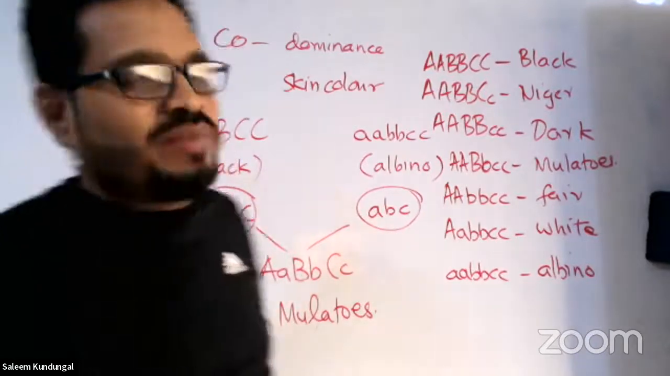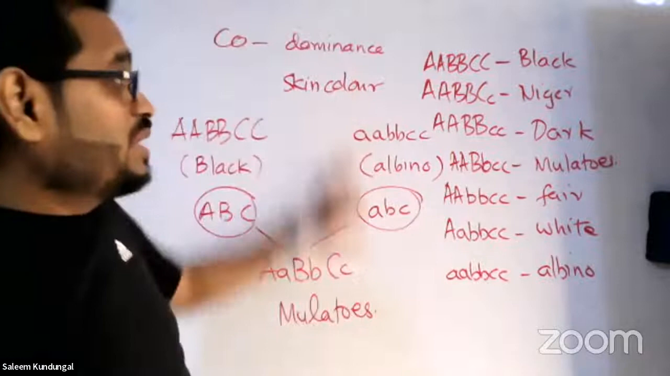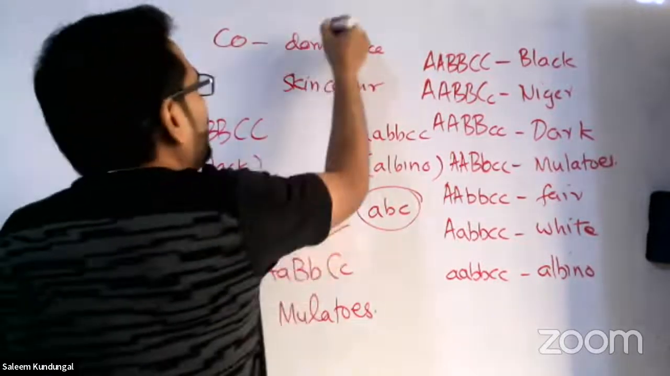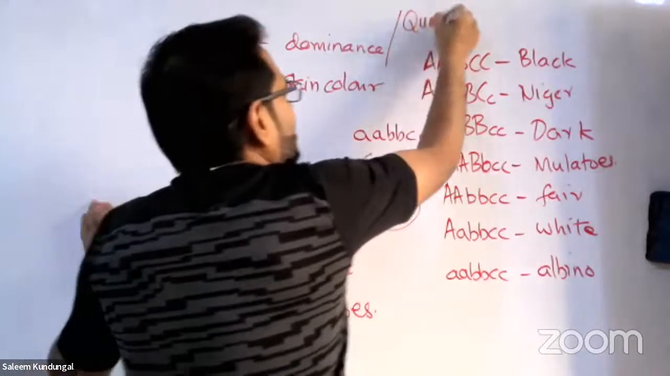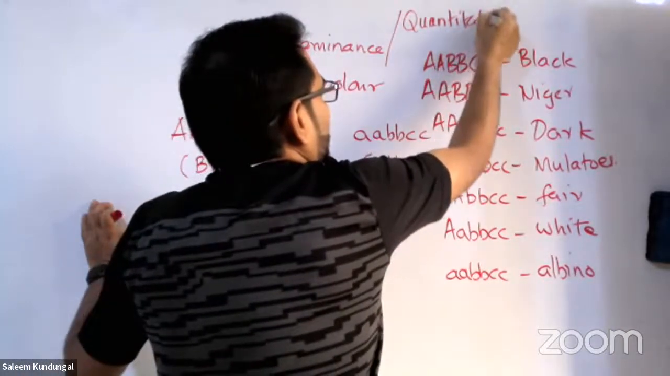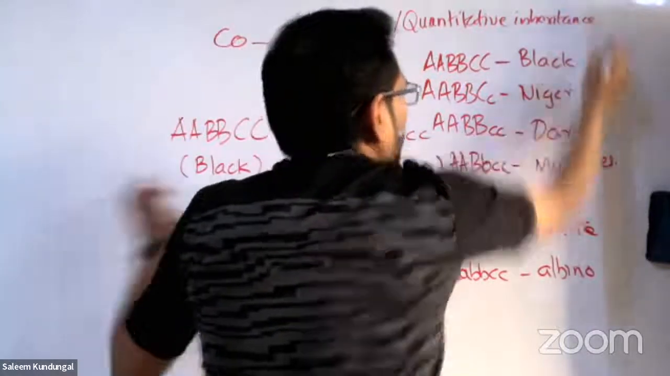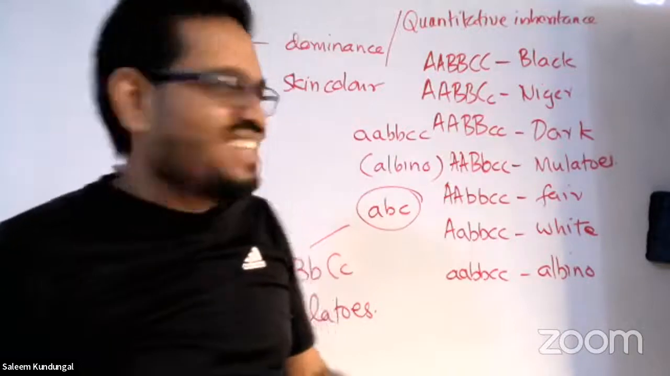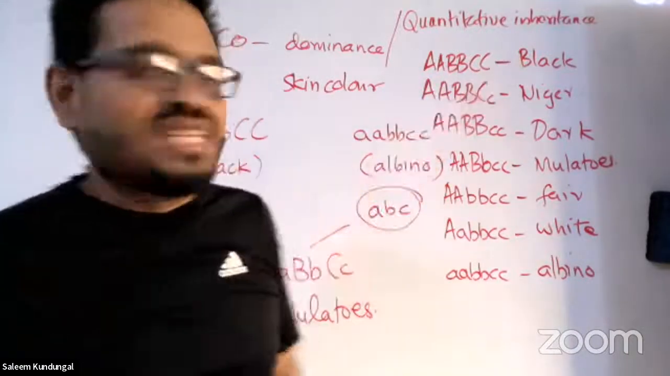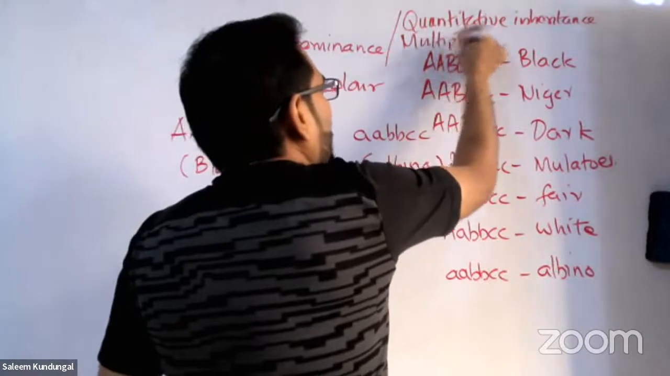The next and the best example that we have asked in the exam. Wait, one more thing. This particular dominance has three names. Number one, quantitative inheritance. What do you mean by that? The quantity of genes decides the color, the quantity of dominant genes. Another one is called multiple allelism.